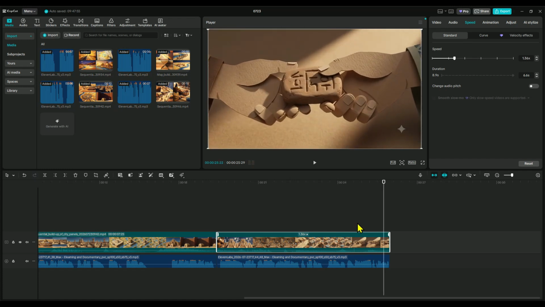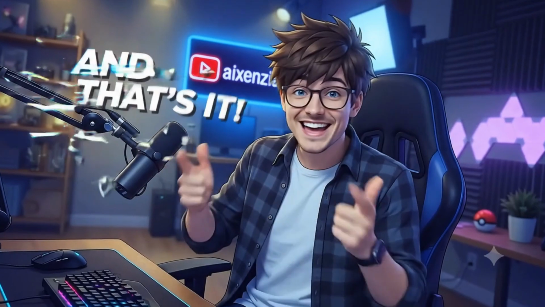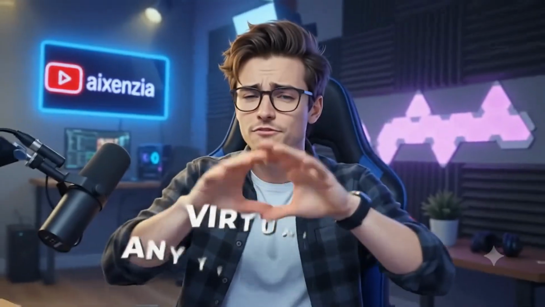Once everything is synced and looks good, simply export your video, and you're all set. And that's it! Now you know how to create documentary, storytelling, and virtually any type of video. Fast, simple, and efficient, using this workflow.